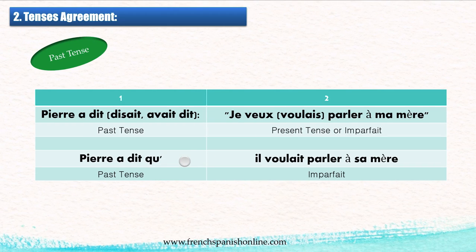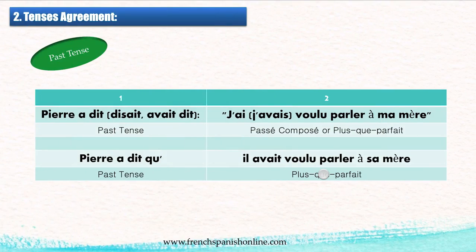Well, in the indirect speech we just have one tense in part 2. Again, Pierre a dit or Pierre disait, Pierre avait dit, so past tense. Now, in the indirect speech, Pierre a dit qu'il voulait parler à sa mère. So here we have the imparfait only. No present tense, just the imparfait. So when you have the present tense or the imparfait, in the indirect speech we have the imparfait, of course when the first part is in the past tense. Okay? Present tense or imparfait becomes imparfait in indirect speech.